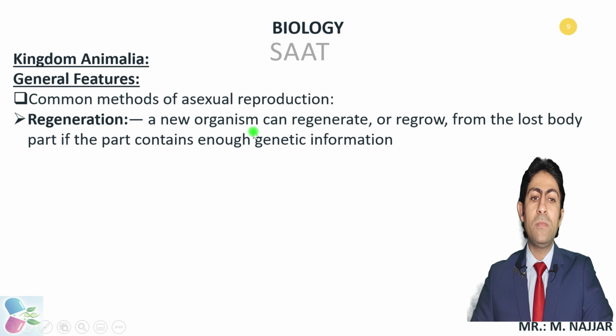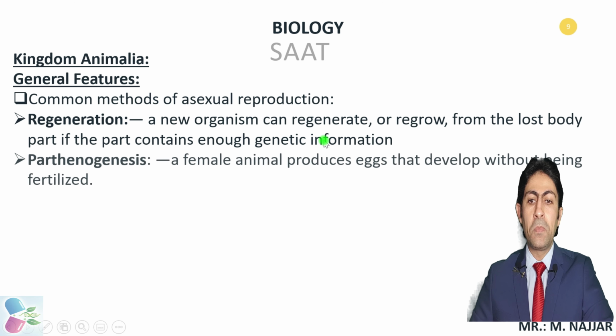A new organism can regenerate or regrow from the lost body part if the part contains enough genetic information. The parthenogenesis, mostly common in the bees, for example, a female animal produces eggs that develop without being fertilized. This is known as parthenogenesis.